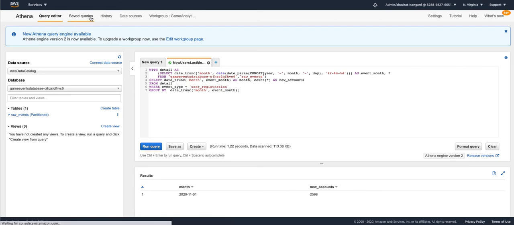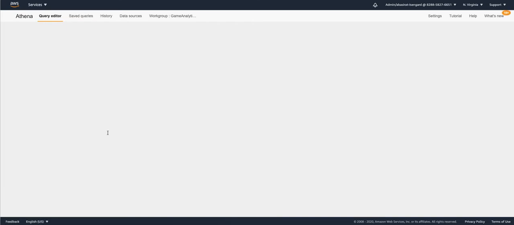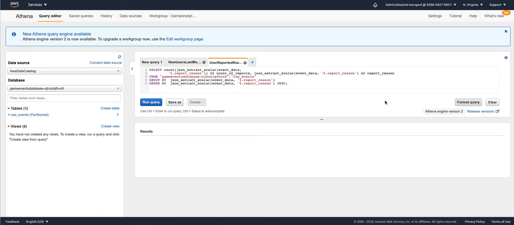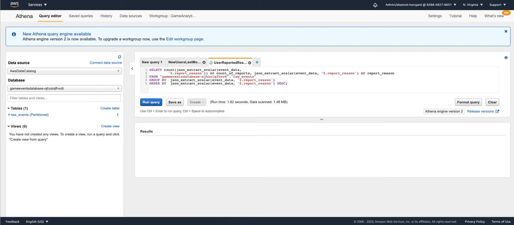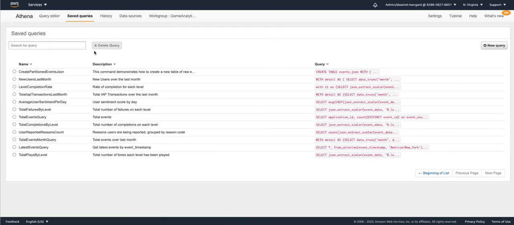Let's go back to saved queries and choose another query. Let's look at user reported reasons count and run this query. With the help of this query, we can get a list of report reasons and a count of reports associated with them. Let's look at another saved query, for example, level completion rate.